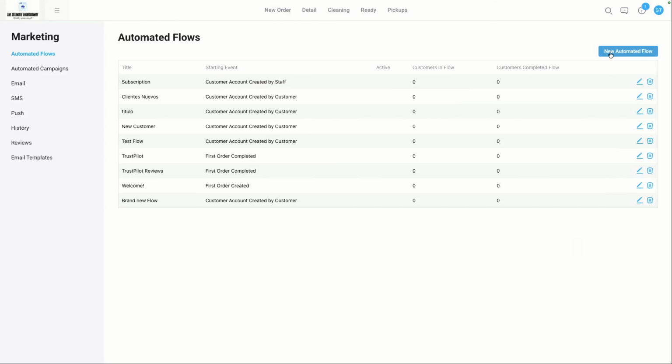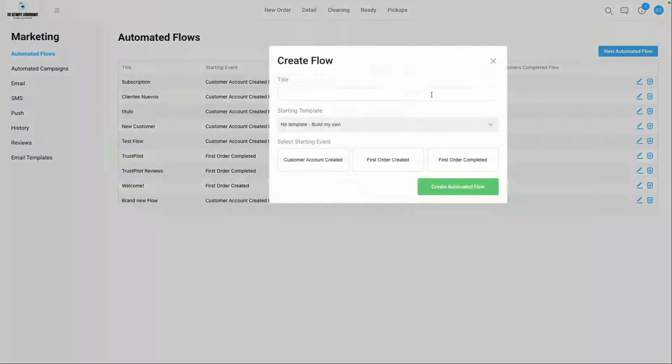So we go to new automated flow. We click on this button. Again, this is, by the way, a feature available for those of you that are on Grow or Grow Plus, as it relates to automation. So let's just say we are going to title this, let's just say, retain. What's a good one we could put as a title? Never stop laundry, I don't know, something like that.